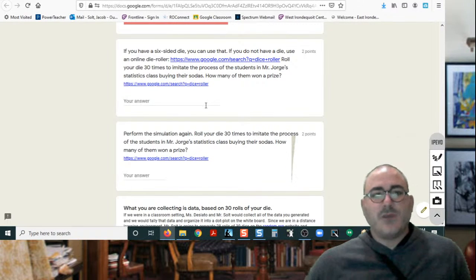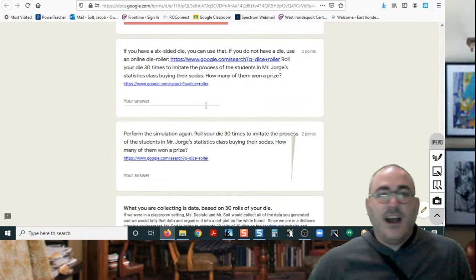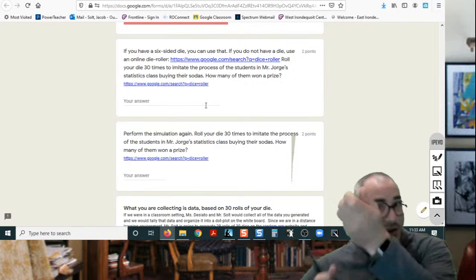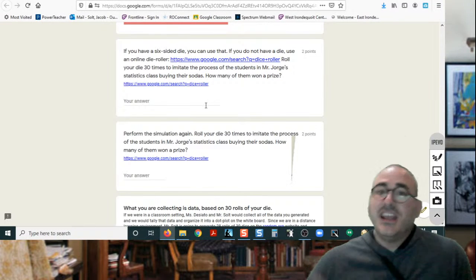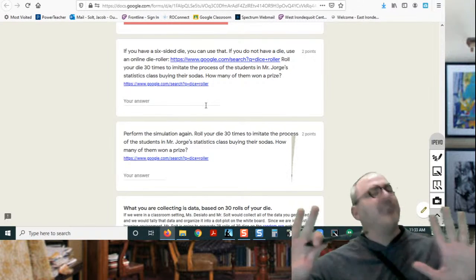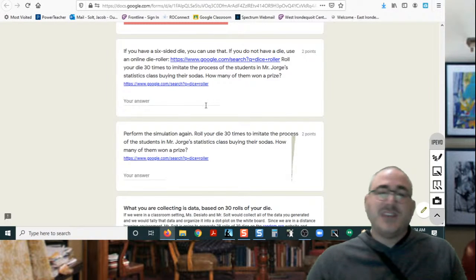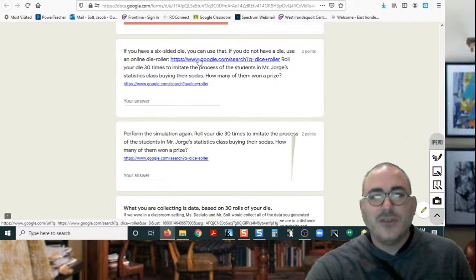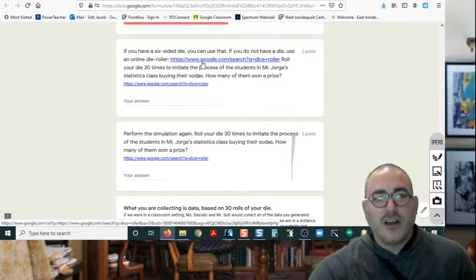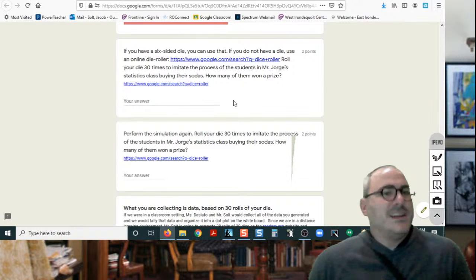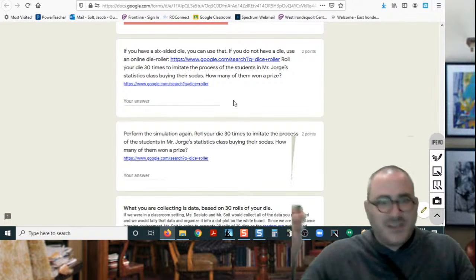All right, so the next question is, you have a 6-sided die. If you have a physical one at home, you can use that for this simulation. If you don't have a physical die at home, no worries. There are virtual die rollers. There's a little link here where you can go to a virtual die roller. Google's got one, and also random.org has one. And probably other sites have them as well.